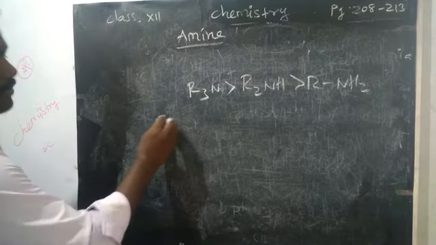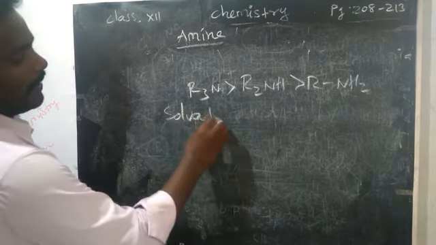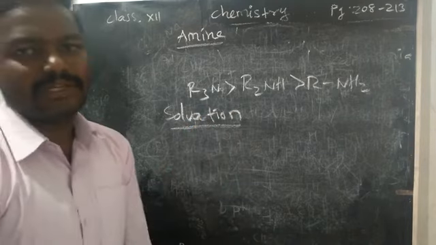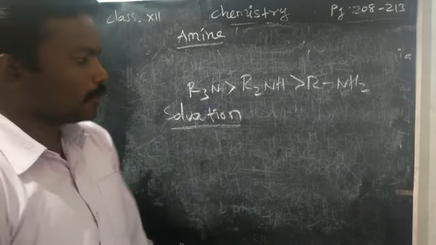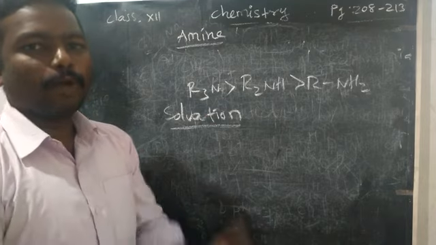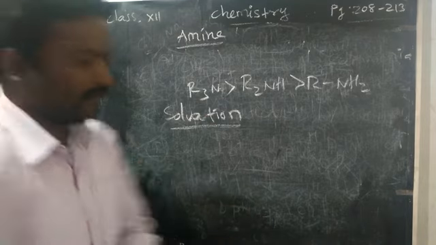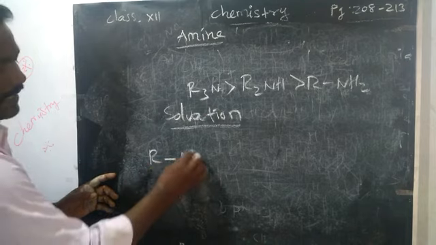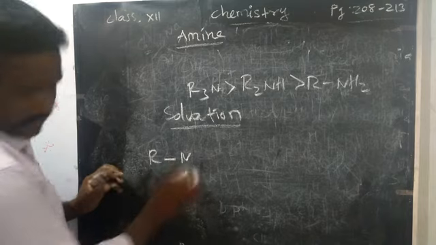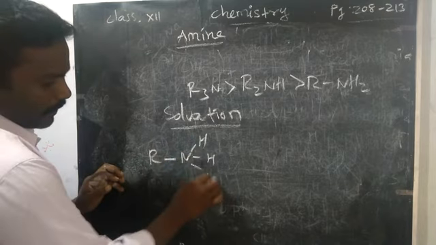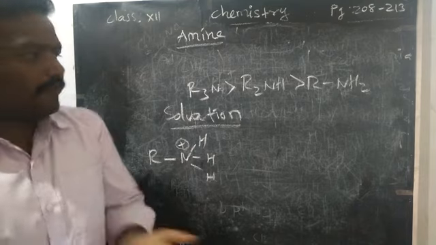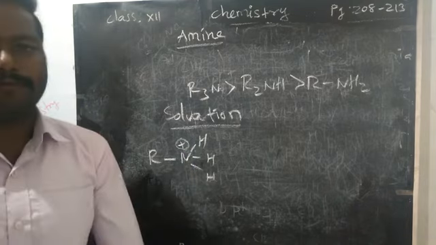Now we are going to see the solvation effect: how it is dissolved with water. We know that low members dissolve easily in water. A primary amine has more possibility to approach water. For example, write the primary amine RNH2; after protonation, RNH3+ forms with positive charge.